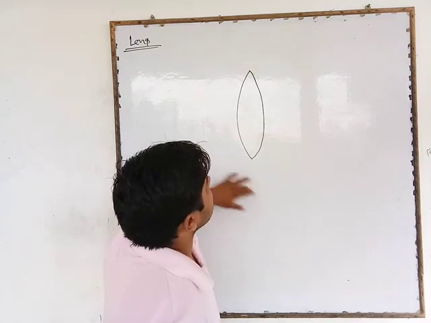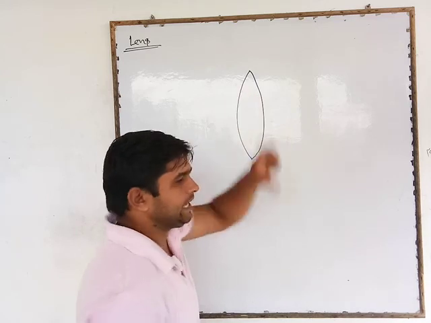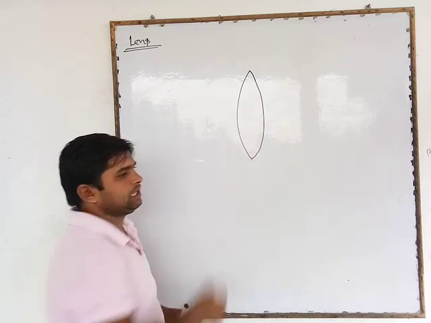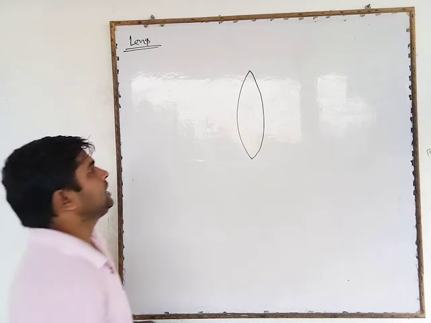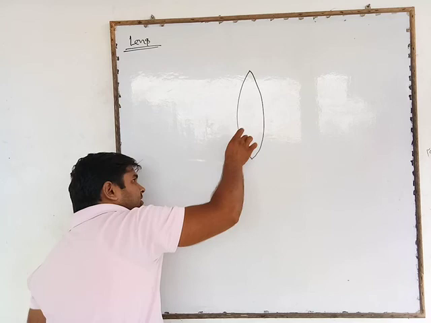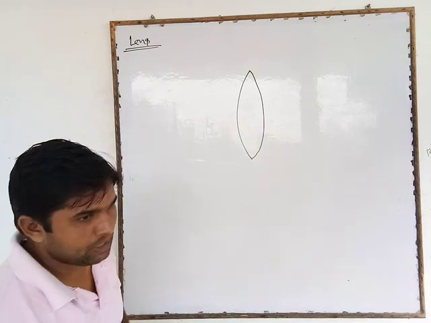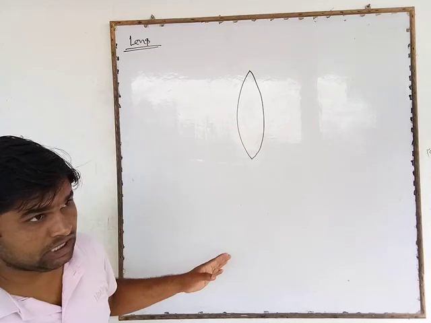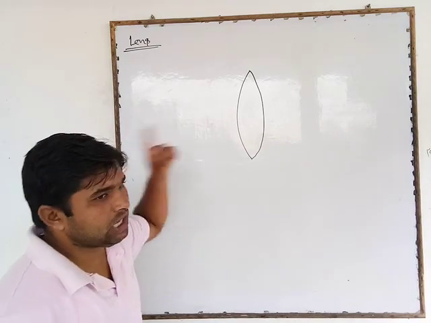Consider it is a transparent material like glass, with one curved surface and another curved surface. This creation is known as a lens.